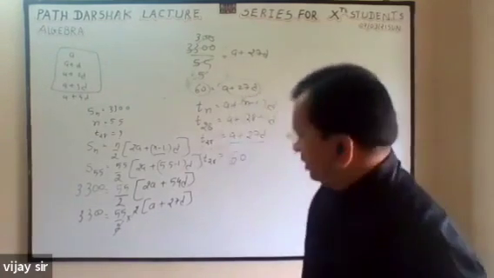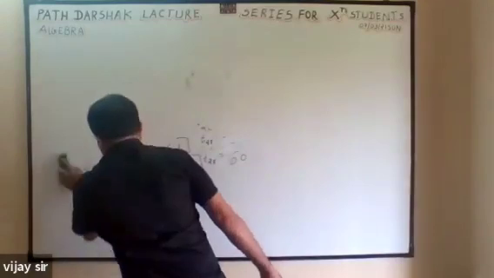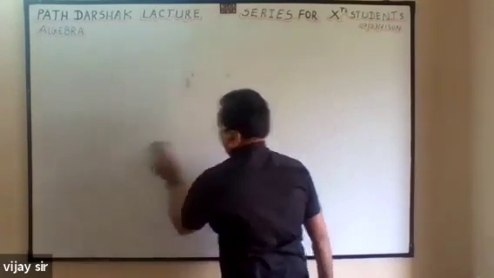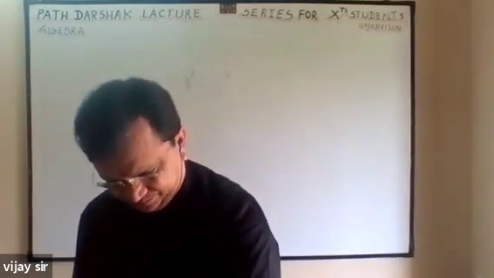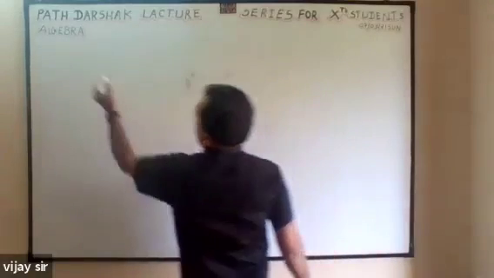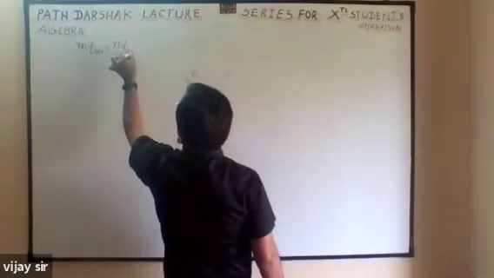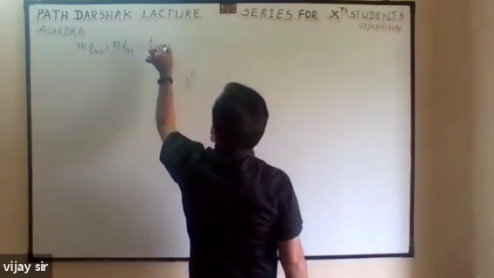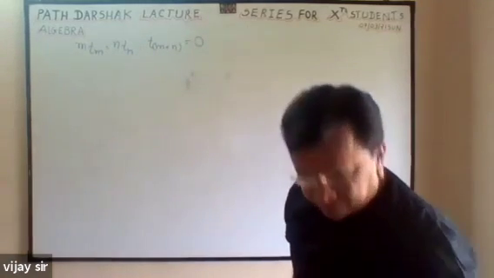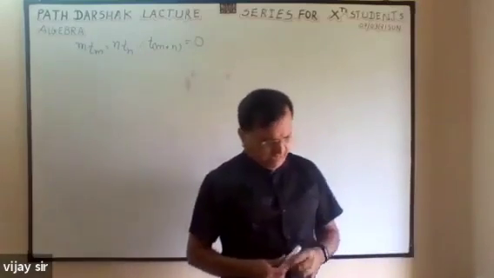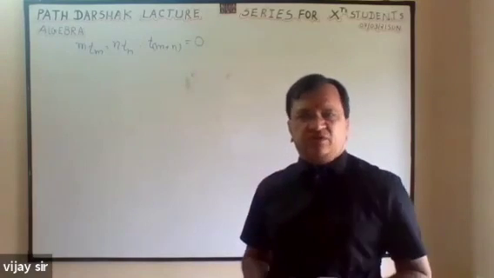After this, I am going to solve a very important problem. You only have to write in a very sequential, rhythmic way. That is very important. It is given that m Tm is equal to n Tn. Therefore, T(m plus n) is equal to 0. This we have to prove: m Tm is equal to n Tn, and we have to prove that T(m plus n) is equal to 0.